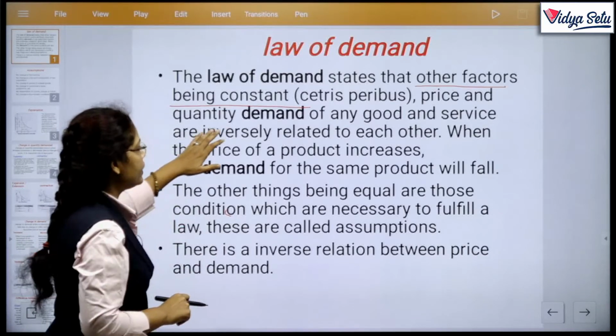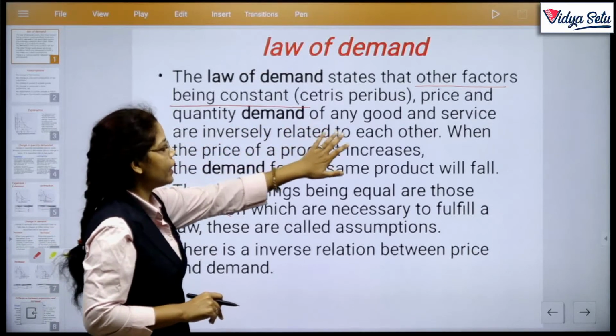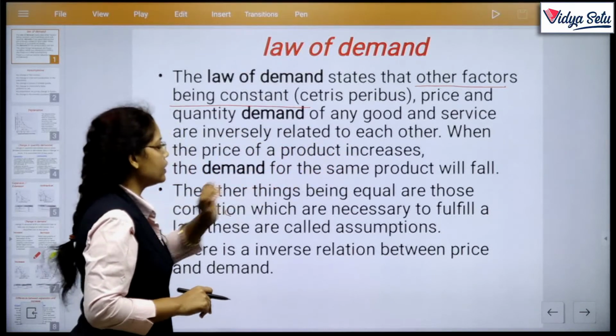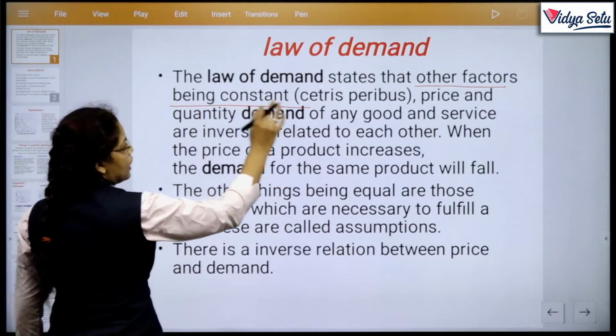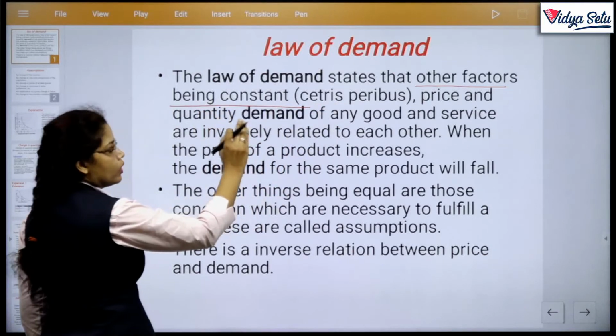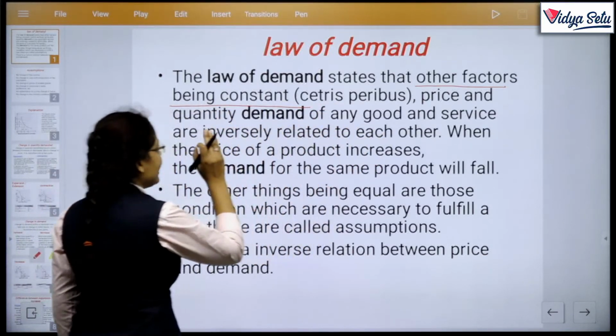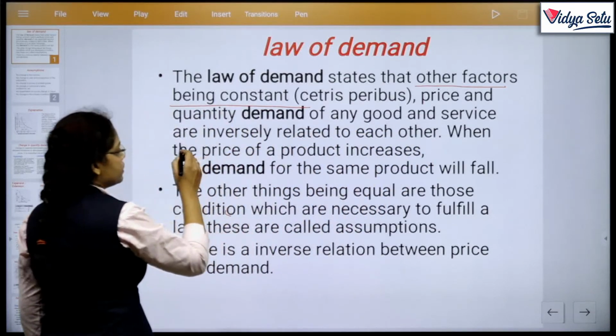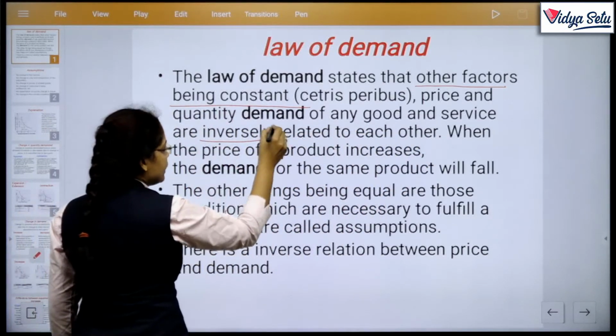Price and quantity demanded of any good or service are inversely related to each other. That is, if other factors are constant, price and quantity demanded of any goods and services are inversely related.